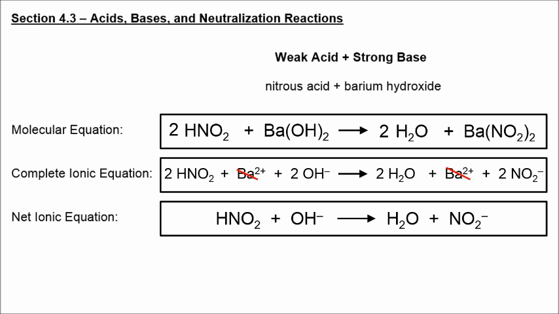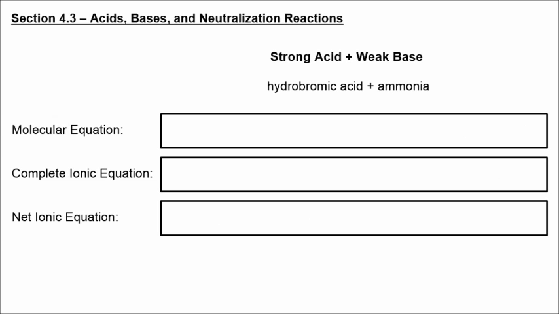Alright, let's take a look at strong acid and weak base. So we have hydrobromic acid, HBr, reacting with ammonia, NH3. But this time we're not going to produce water because there is no hydroxide ion. The ammonia becomes ammonium, and the other ion would be, in this case, bromide. So we form ammonium bromide.